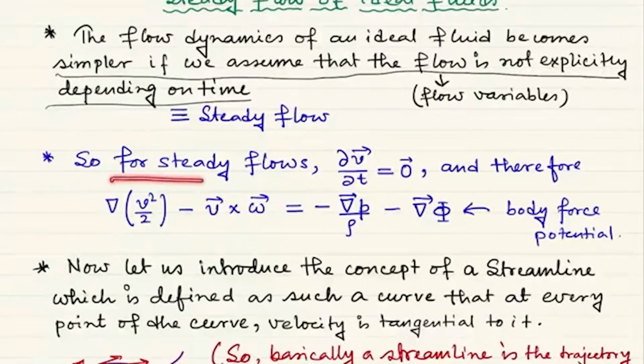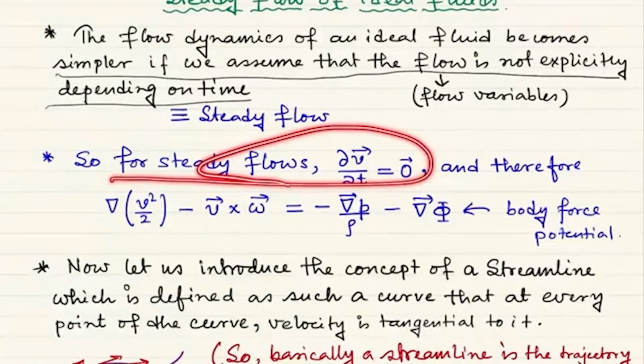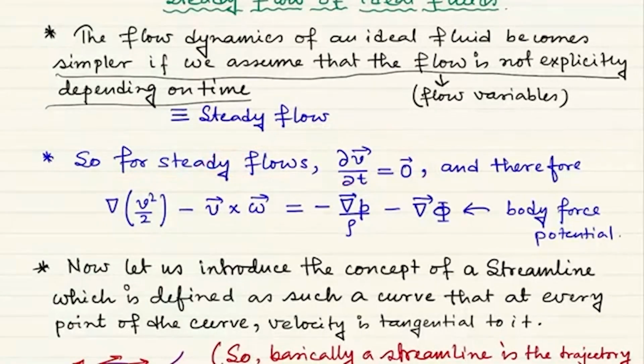So for steady flows, of course, that is the same thing for the velocity vector. So del t of velocity is zero. Simply, we can also say, although it was a trivial thing, that del rho del t is also zero. So here, just as a corollary, the continuity equation can be written like this: